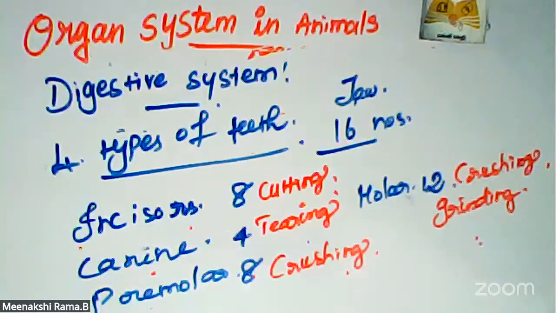One more important topic is the dental formula. It gives the number of different types of teeth present in our body: incisor, canine, premolar, and molar.